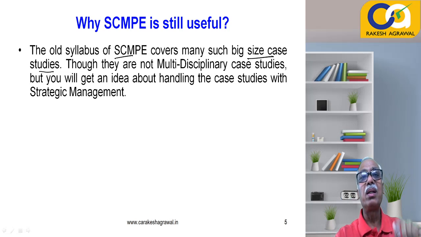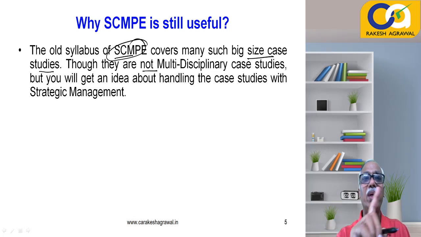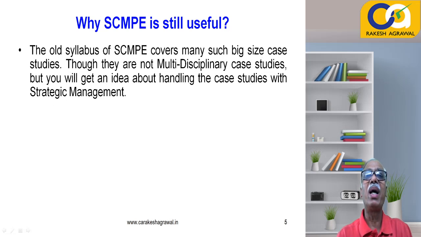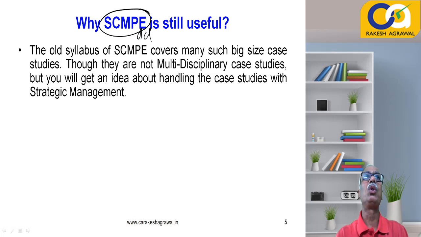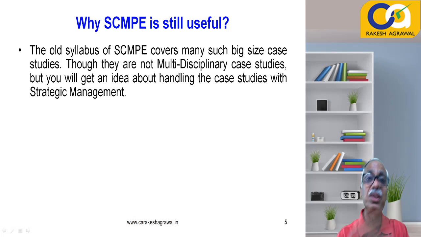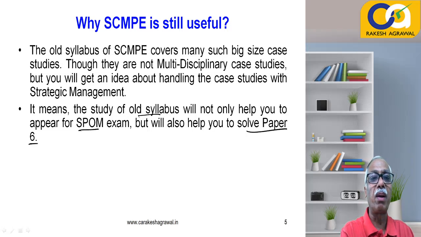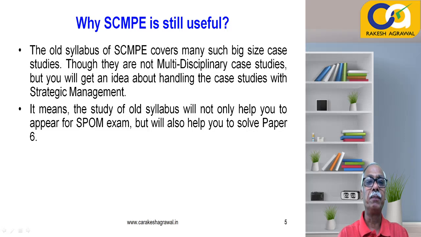Now, though these SCMPE case studies were not multidisciplinary, please remember, they were only for one subject, you will still get an idea about handling case study type questions with strategic management. And that is why I'm trying to convince you that these old lectures of SCMPE will be useful to you for answering paper 6 also. It means the study of the old syllabus will not only help you to appear for your self-paced online module exam, but will also help you to solve paper number 6, that is the multidisciplinary case study.